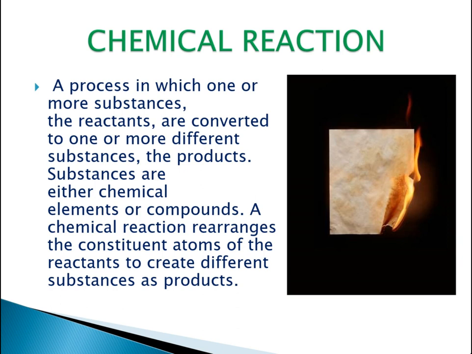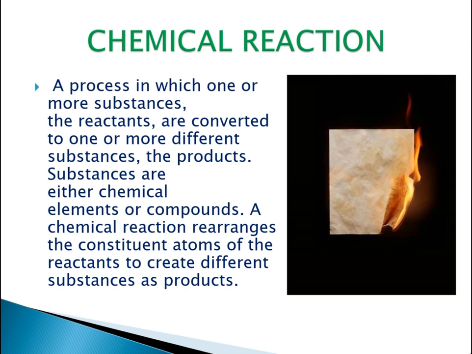In earlier classes, we learned that a chemical reaction is a kind of reaction in which new substances are formed, and these reactions are simply irreversible. We cannot reverse the reactions and get back the earlier formation of a substance.